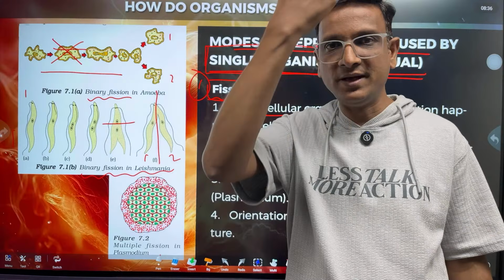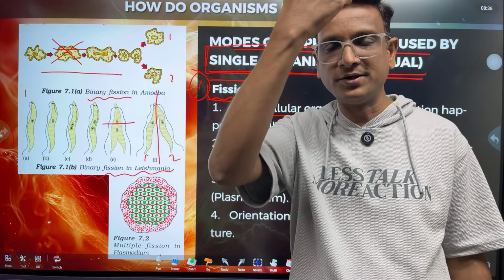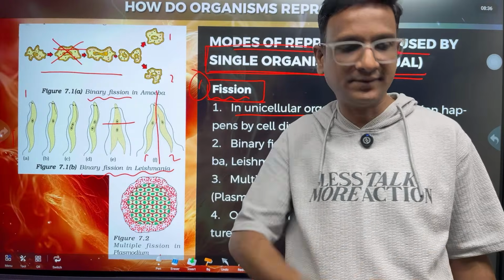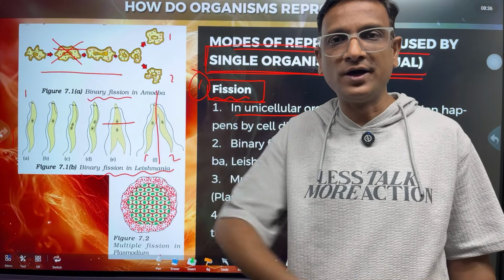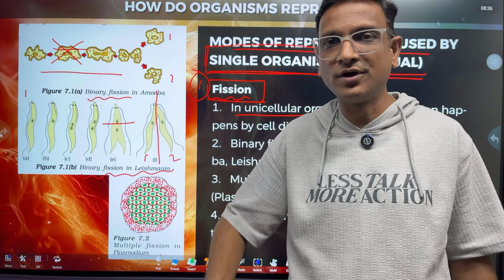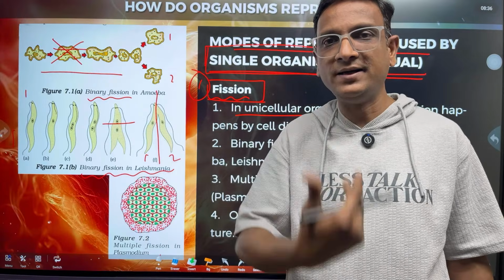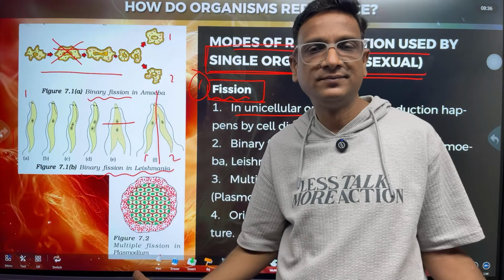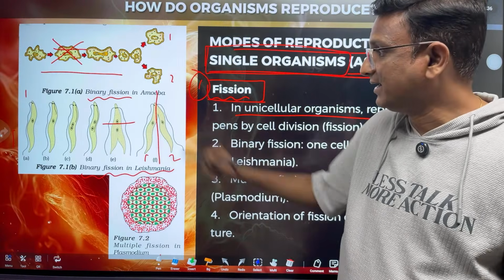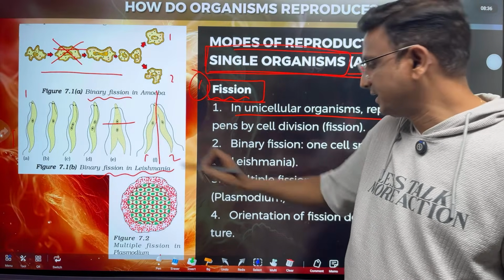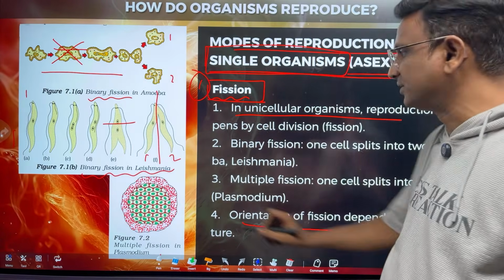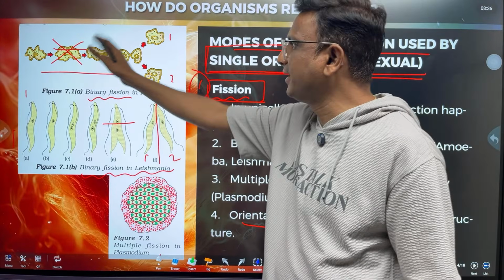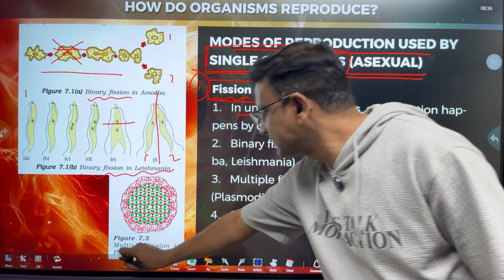If you wanted to make the body into two equal parts, you would draw a line like this, not like this. If you draw a line like this, both are not equal. If you draw a line like this, both parts are equal. The same way, both are binary fission, but the orientation of the fission, longitudinal orientation, can be in any direction here.